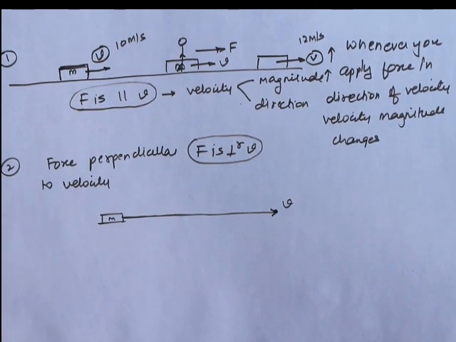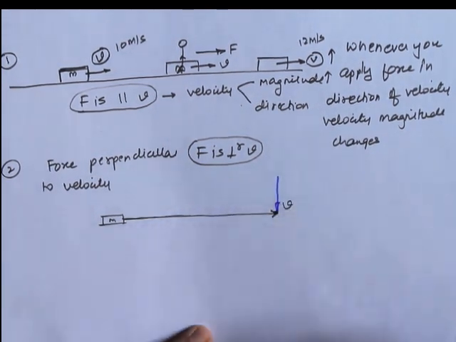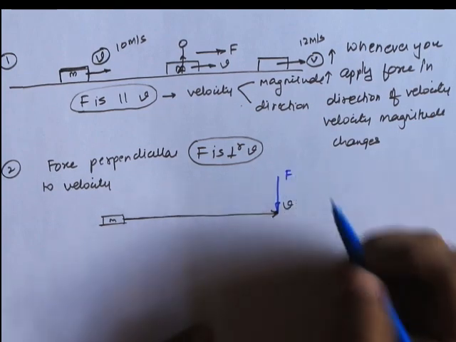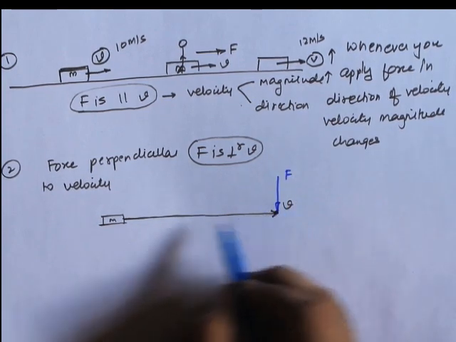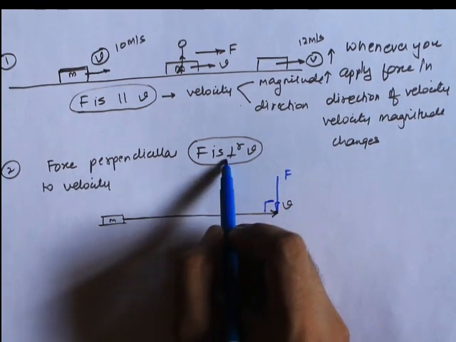So the block is moving this way. Now I apply a force from this side. This is the direction of the force and this is the direction of the velocity, and both are at right angles to each other, both are perpendicular to each other.